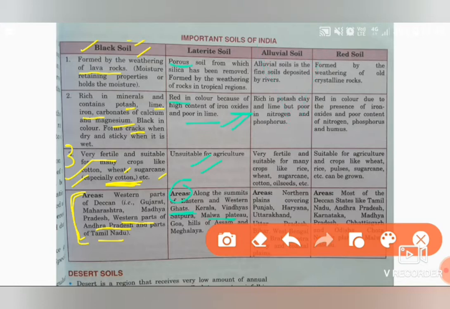Then comes your Malwa Plateau, Kerala, Vindhya Range, Satpura Range, Goa, hills of Assam, then Meghalaya. These are again important. At least 4 or 5 states you should remember about which kind of soil is present in which kind of the state. Then comes your next soil.